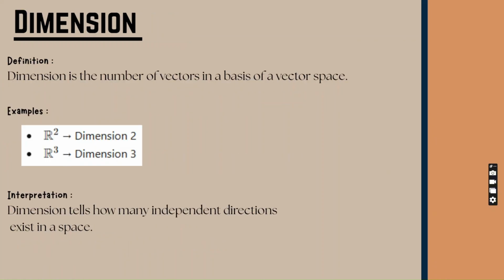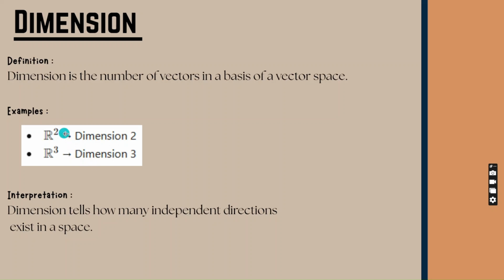Let us move on to the dimension. Dimension refers to the number of vectors contained in a basis of a vector space. For example, R squared has dimension 2 because its basis consists of two vectors, while R cubed has dimension 3 because its basis contains three vectors.